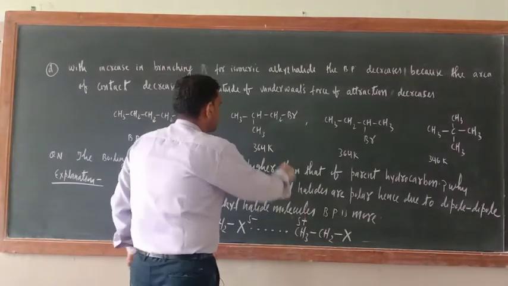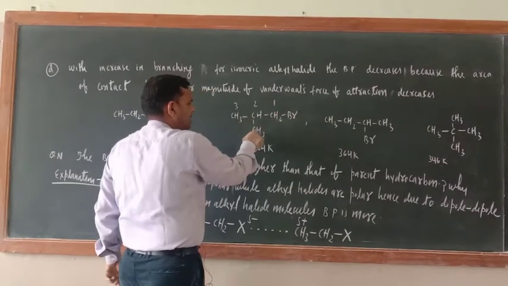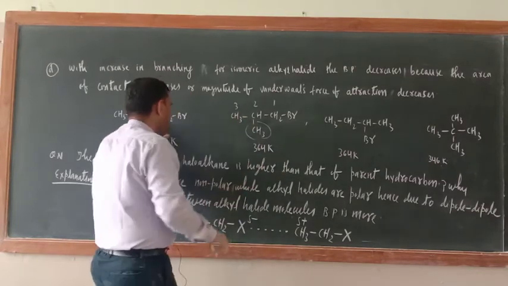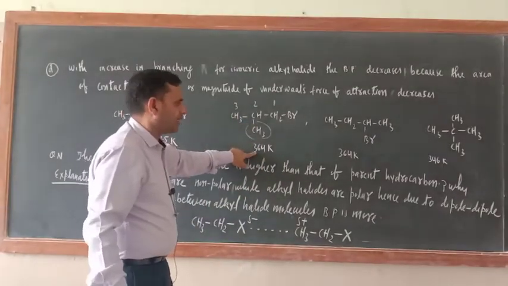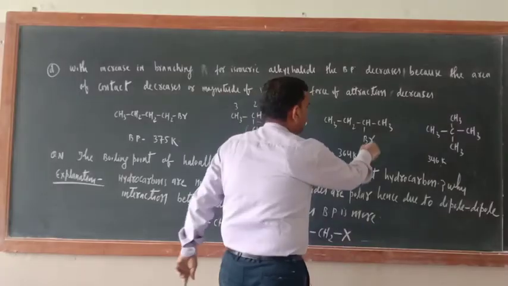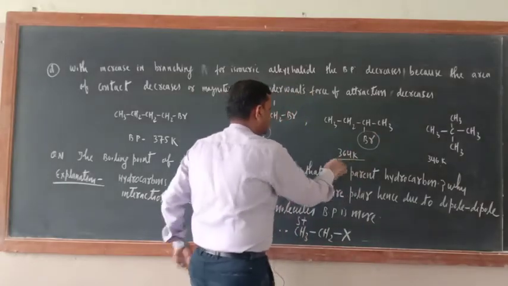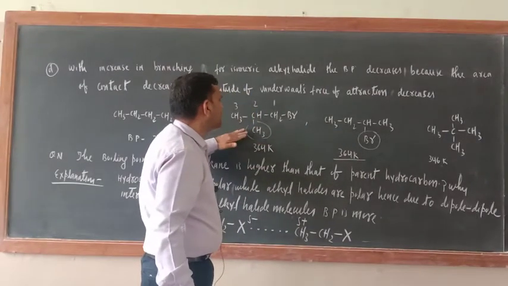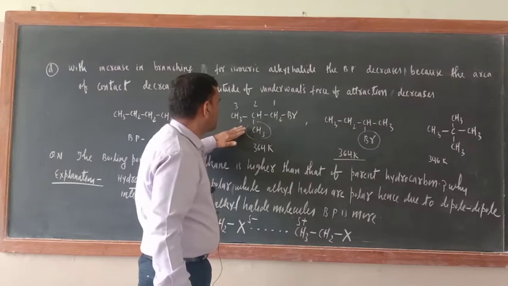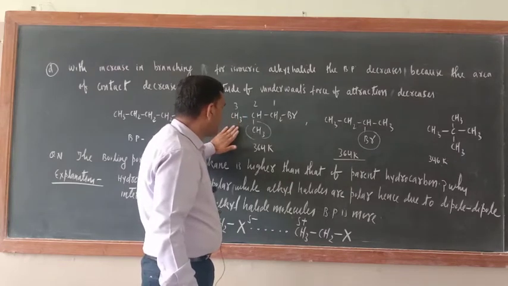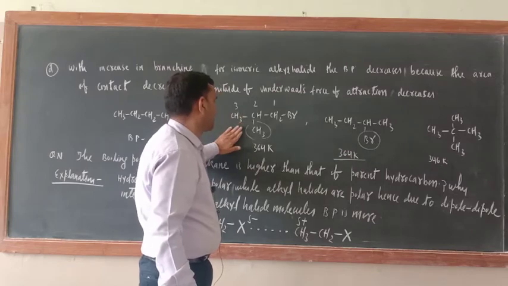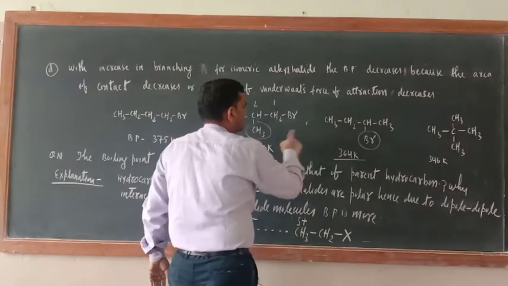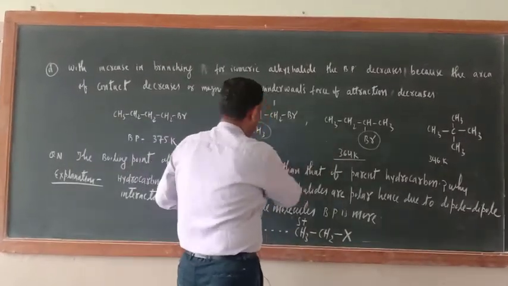Now just see, this is 1, 2, 3. Branching is there. This is one branch, a side chain. So as compared to this one, there is a decrease in the boiling point. Similarly, here also only one branch is there. This side, so this is secondary butyl, and this is isobutyl bromide. The IUPAC name will be different. So this one and this one are similar. Single branch, so boiling point is similar.